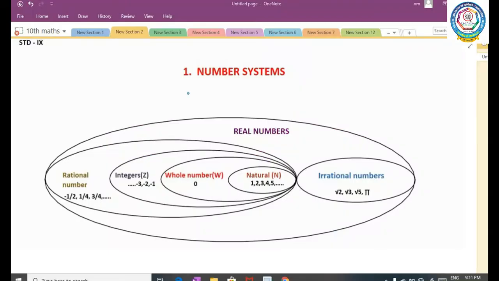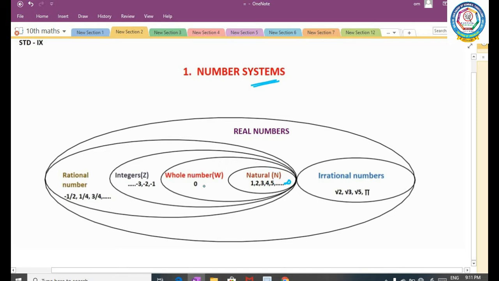Today's topic is number systems. We are going to learn about the numbers systematically. First, the natural numbers. Natural numbers start from 1, 2, 3, 4 up to infinity. So, it is only positive numbers. It is denoted by the symbol capital N.